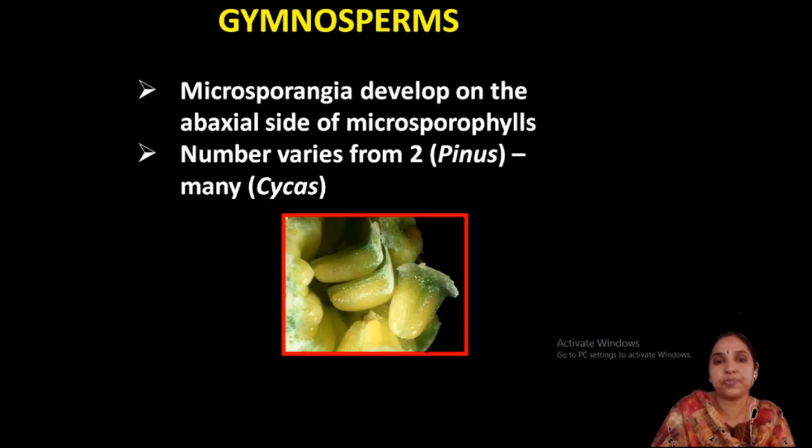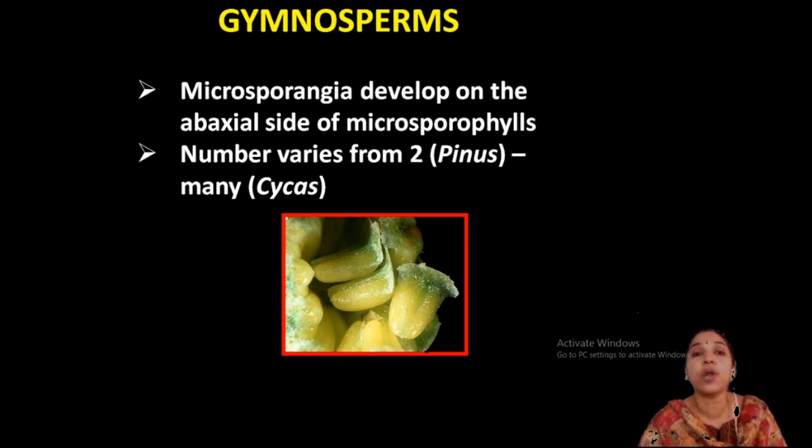Okay. Now, microsporangia develop on the abaxial side of the microsporophyll, the lower side of the microsporophylls. Microsporangia per microsporophyll may be two or many. See, this is a single microsporangium produced on the microsporophyll.